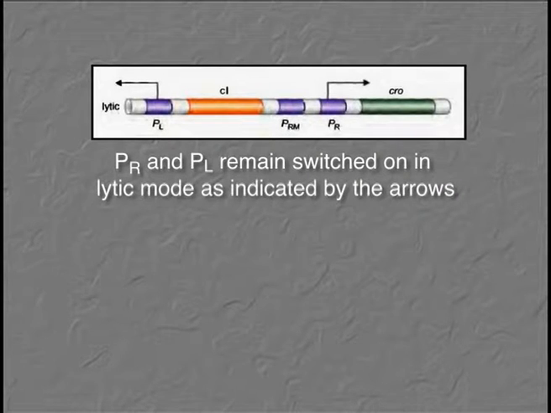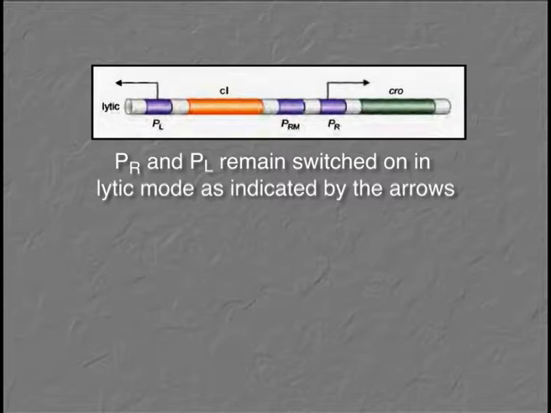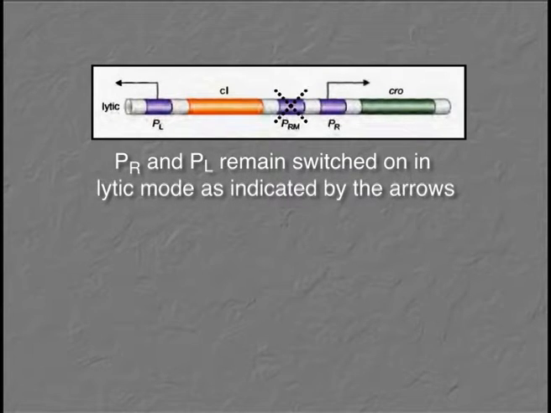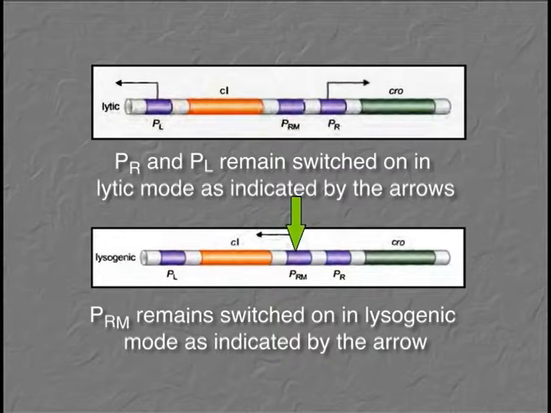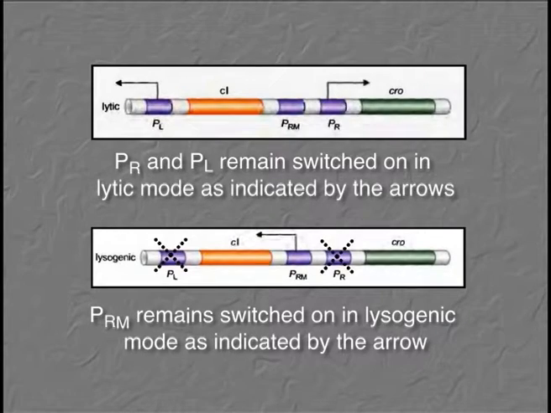If the phage undergoes the lytic mode, then the promoters which are switched on are PL and PR. Under such circumstances, PRM, that is promoter for repressor maintenance, remains switched off. On the other hand, if the bacteriophage undergoes a lysogenic mode, then it is only the repressor maintenance promoter that is active and the rest of the promoters, that is PR and PL, remain silent.